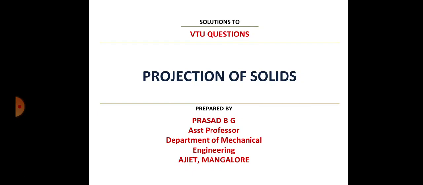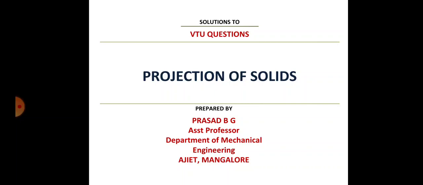In today's class I will be doing projection of solids. Today we will start with the projection of prisms. I already explained the difference between prisms and pyramids. Prisms are objects which have the same base as well as top. In the case of pyramids, the difference is that it will have a base, but it doesn't have a top face. You have an apex at the top.